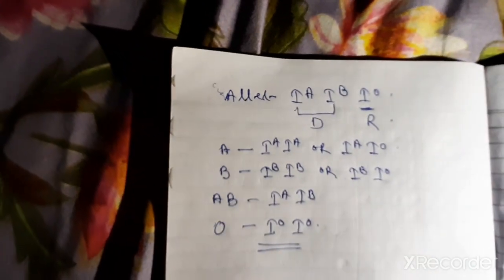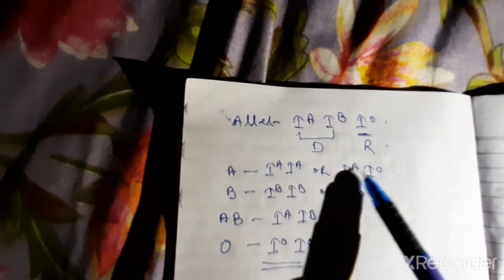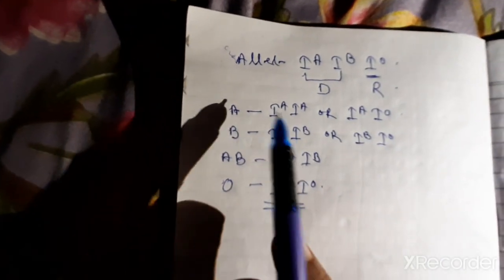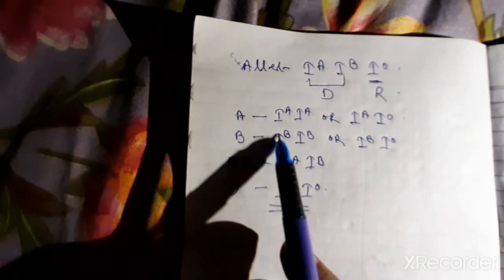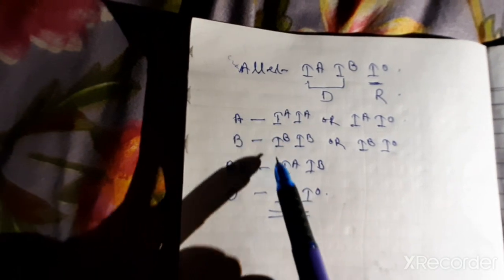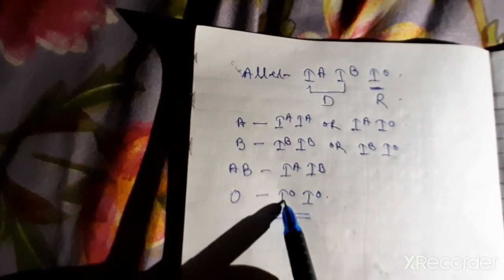Now you see very carefully, okay, this blood group A has two possibilities. Are you getting my point? One is homozygous, one is your heterozygous. Here you can see that three alleles, IA, IB, IO control how many characters? A is a character, B is a character, AB is a character, O is also a character.